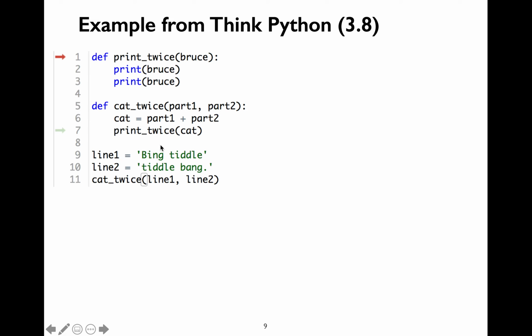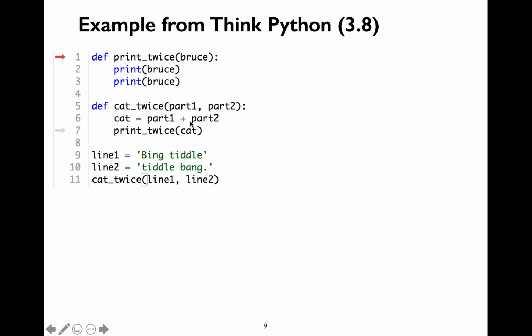So part 1 here is going to contain bing tiddle. Similarly, part 2 is going to contain tiddle bang. Inside the cat_twice function, we are concatenating part 1 and part 2 variables using the plus operator. Then we are invoking the print_twice function by passing cat as the argument.